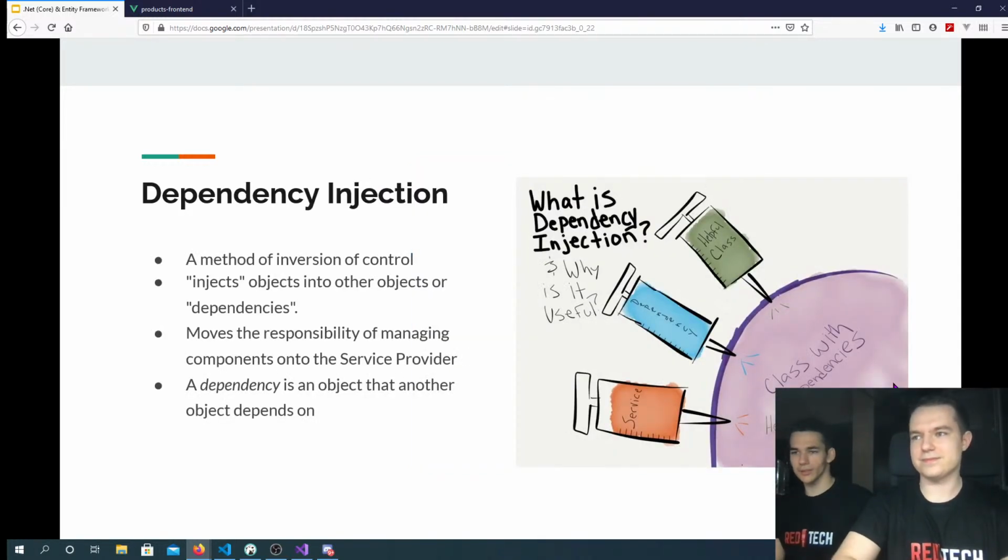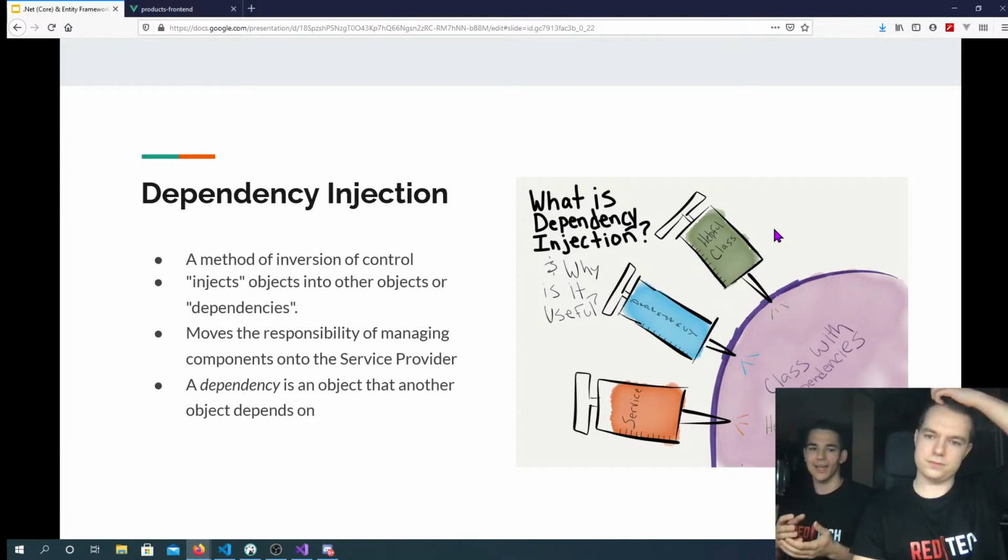Okay, now let's talk about two other important things: dependency injection and inversion of control. Inversion of control is a design principle, although some people refer to it as a pattern. As the name suggests, it is used to invert different kinds of controls in object-oriented design to achieve something called loose coupling. And what about dependency injection?